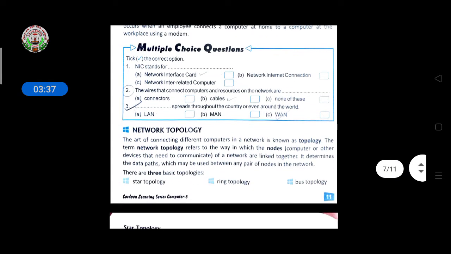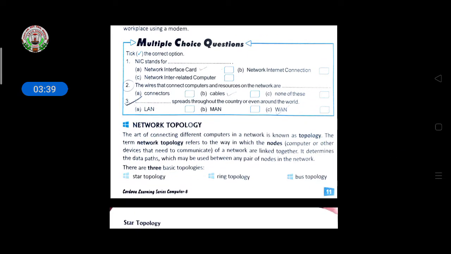Then come to the multiple choice questions. These questions you also have to write in your notebook. First one is NIC stands for. It is asking for the full form of NIC. It is network interface card. Then the wires that connect computers and resources on the network are cables. Then the network spread throughout the country or even around the world is WAN, wide area network.